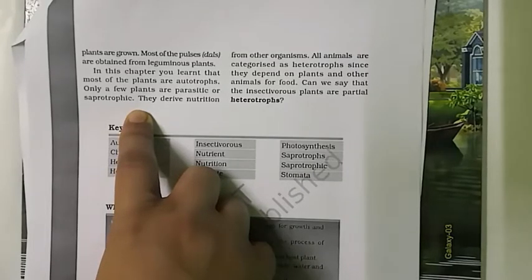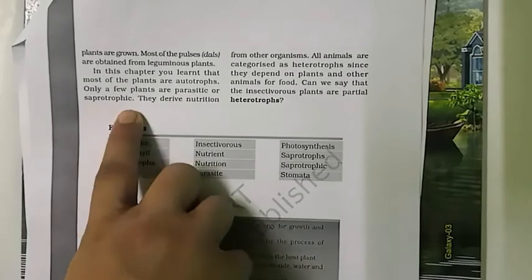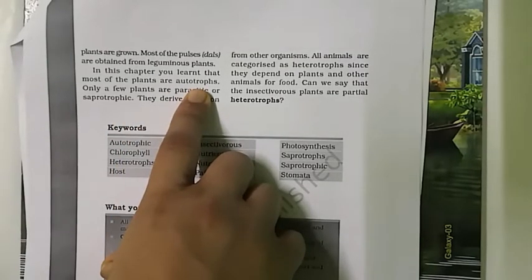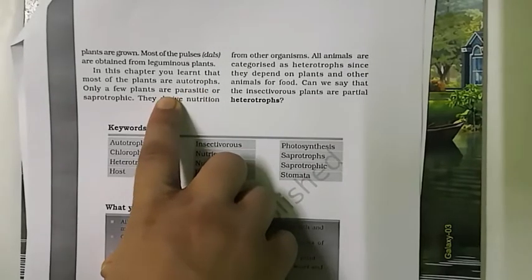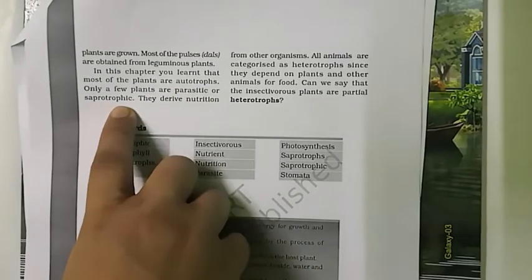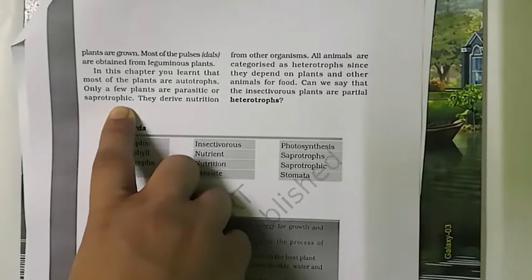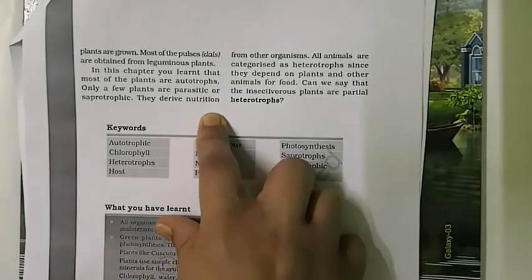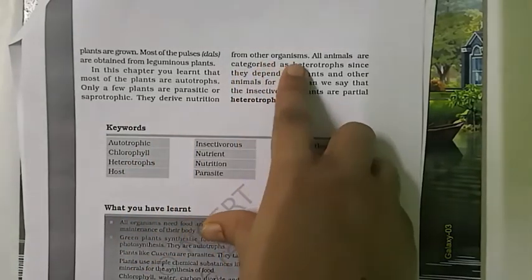Again in short, autotrophs are plants which can make their food by themselves, and parasitic plants depend on others to fulfill their requirements. Saprotrophs also depend on others; they derive nutrients from other organisms.